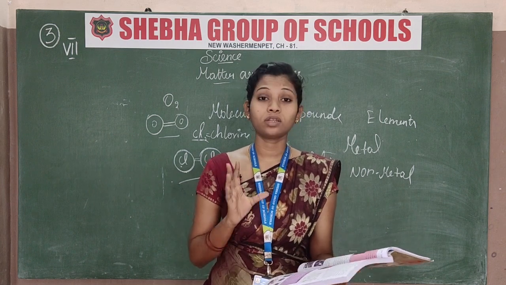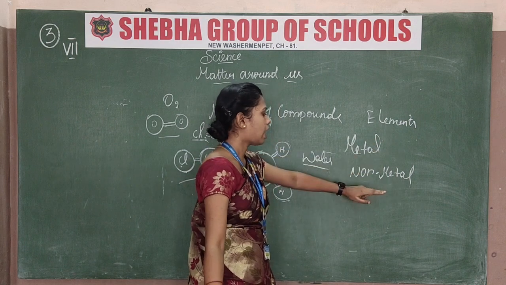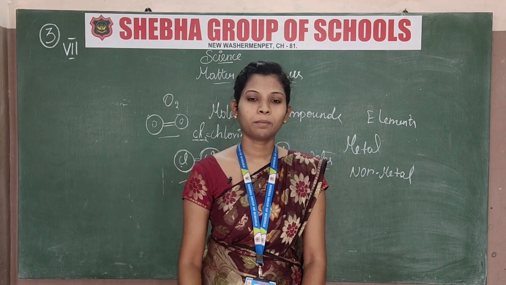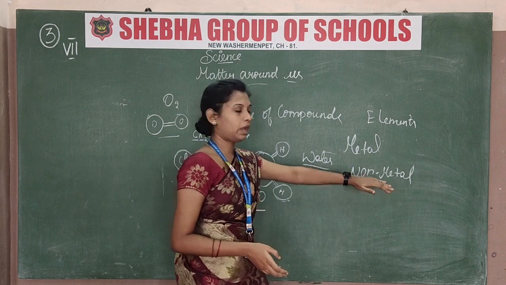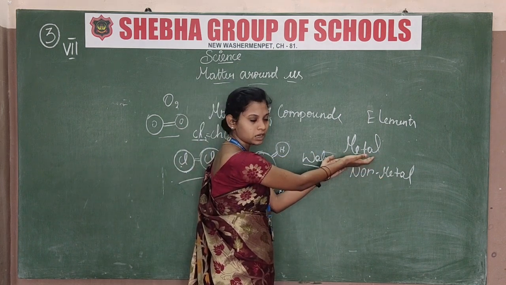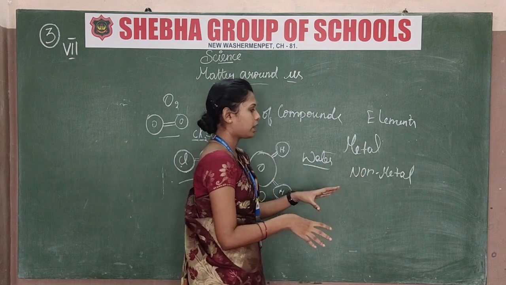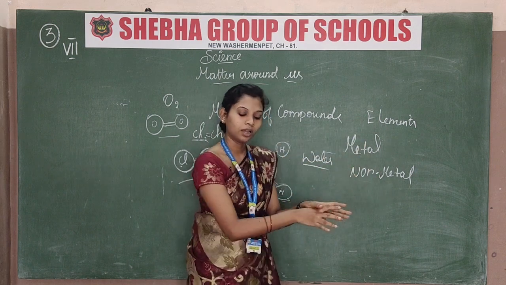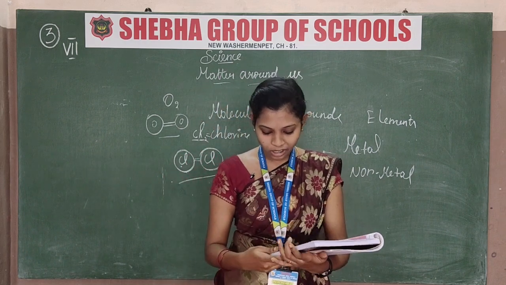Now let's see what is metalloid. Now I told you element is two types, metals and non-metals. Now I am going to tell metalloids. What is metalloids? Metalloids means combining metal and non-metal. What I said, metal is a pure substance and non-metal is a salt which is not a mixture. When metal and non-metal are combined together, that is a metalloid. For a metalloid there is an example, silicon.